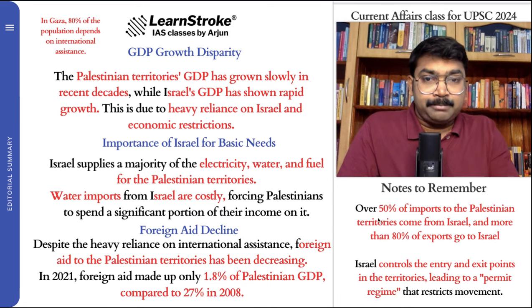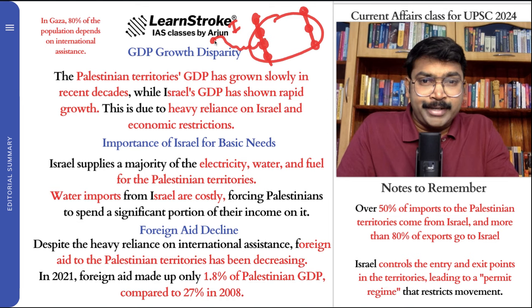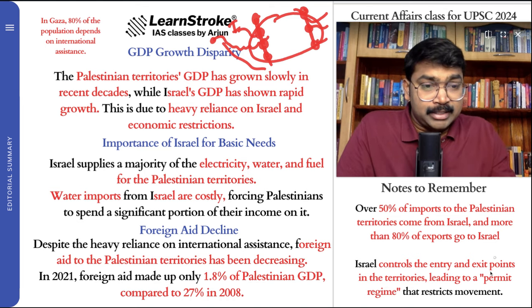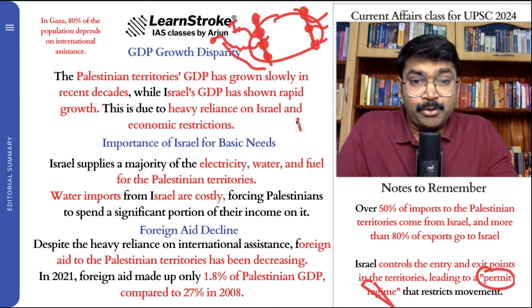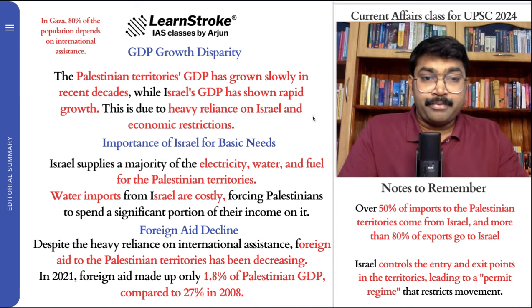Also, if you look at the Palestinian territories' entry and exit points, there are highways, entry points, and permit points, which are controlled by Israel. Whatever needs to go inside and whatever needs to go out is controlled by Israel. Entry and exit points are completely controlled by Israel. This is leading to a permit regime. You need a permit to go inside. So this is again destroying the economy of Palestine.